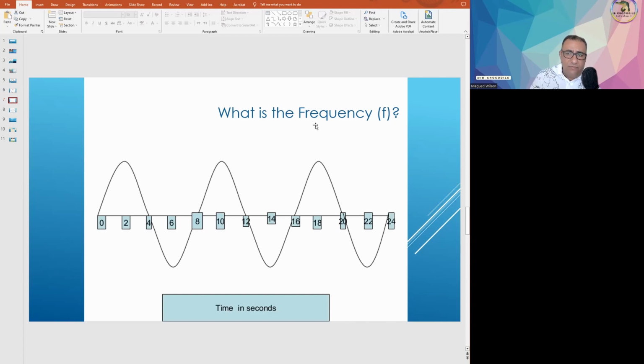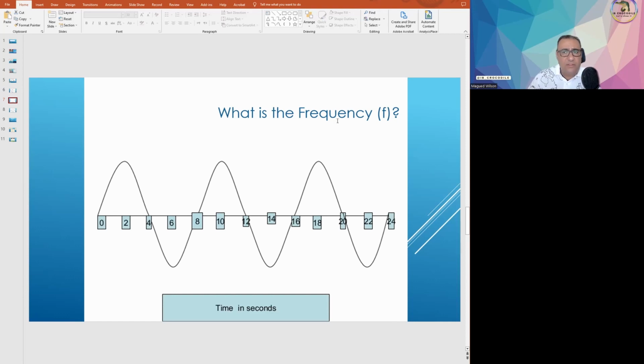So the frequency here is going to be 1/T. And the unit of frequency is 1/second, or second to the power of -1, and we call this hertz, Hz. So hertz, second to the power of -1, is the unit of frequency in this case.